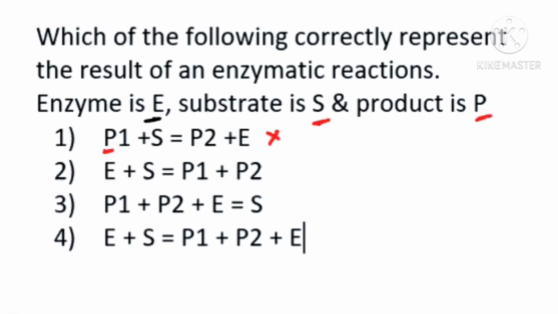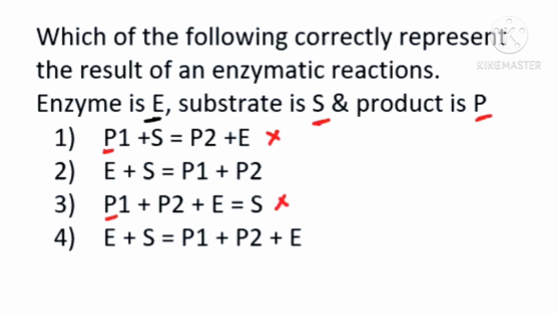In the second option, enzyme plus substrate is combining to give product. Let me read the other options also. In the third option the products are given on this side, so you can't take this option. In the fourth option, we see enzyme plus substrate giving enzyme plus product. So the second and fourth have a little similarity, but how will you select the right option?